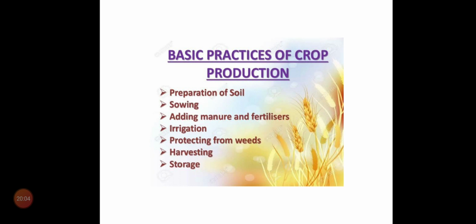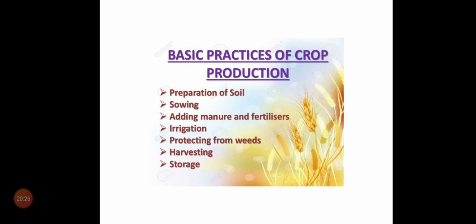In the same manner, in the agricultural field, the farmers follow one system, one process, some basic practices, then only they will get a good harvest.